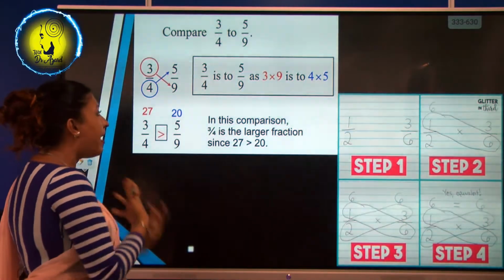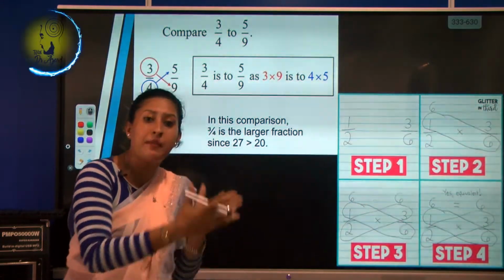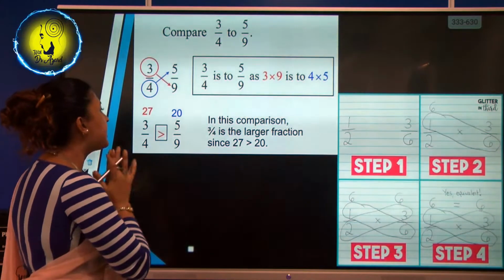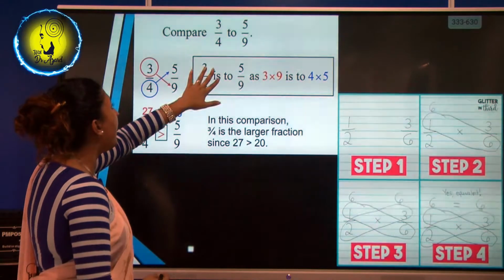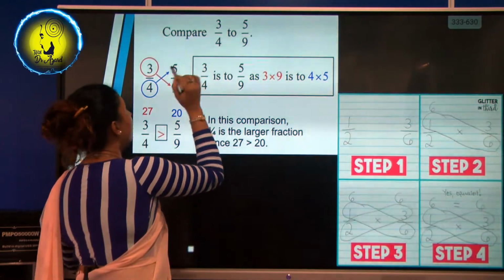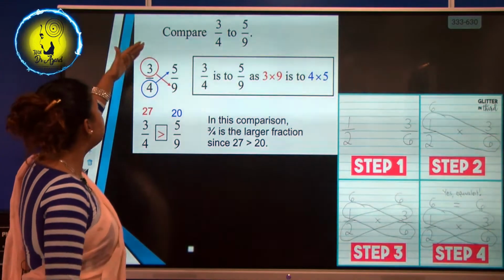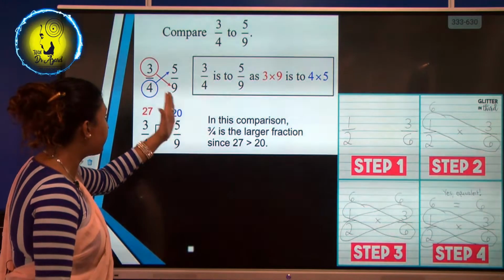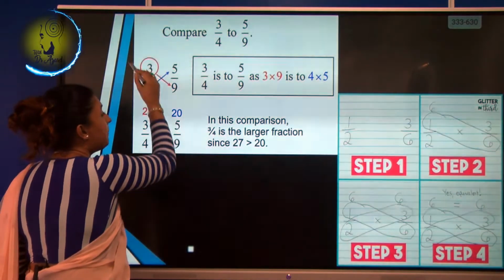So we have to find the equivalent fractions, and then compare. The easiest thing when you are comparing this is to multiply. See, now 3/4 and 5/9.